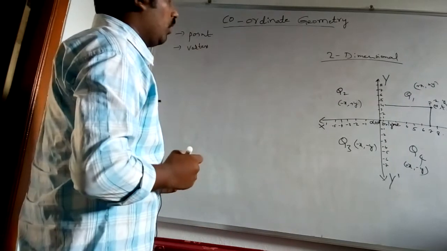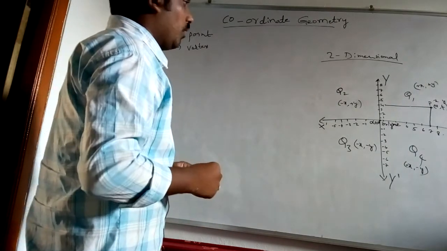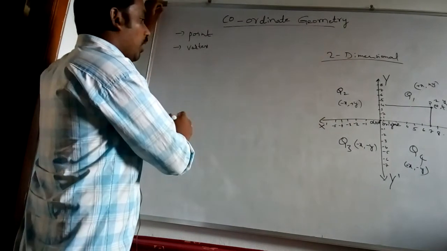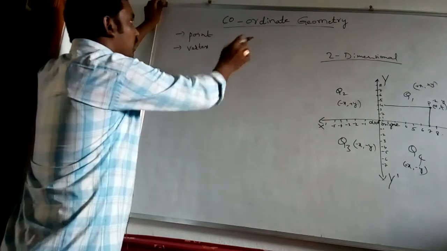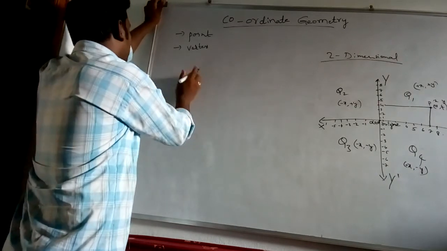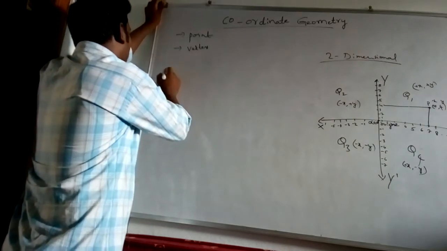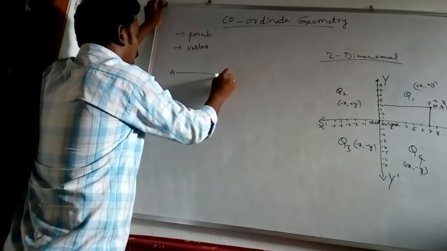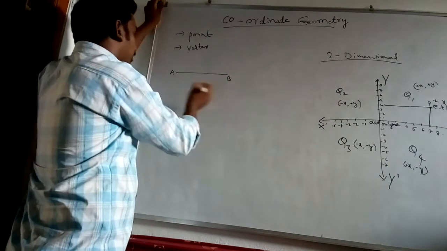Next we have the distance formula. What is the distance formula? In 10th class we are going to study the distance formula. Here it is the distance between 2 points, point A and point B on a plane.